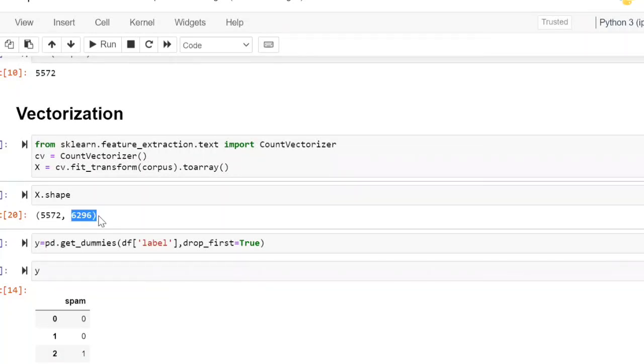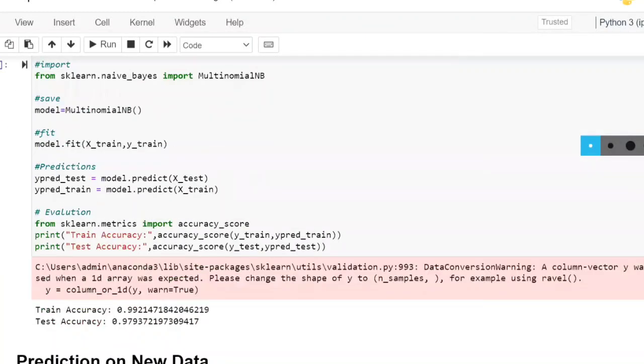So this one also has to be converted to 6,296 columns. Wherever the lottery word is there, only one should be there. Wherever the CR word is there, only one should be there. If the lottery word is not there, miss, it should not be considered. If the CR word is not there, it should not be considered. But it has to convert the sentence into 6,296 columns. How will it convert like that, miss?